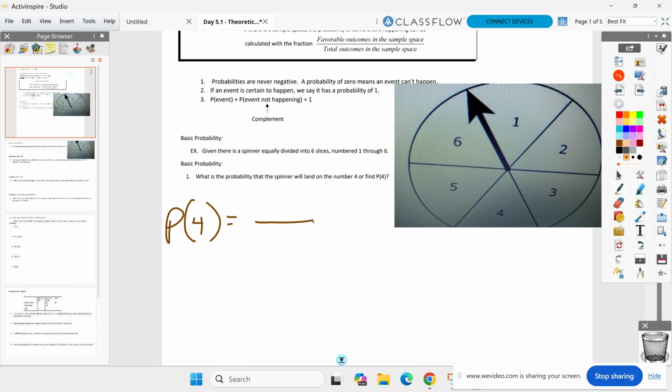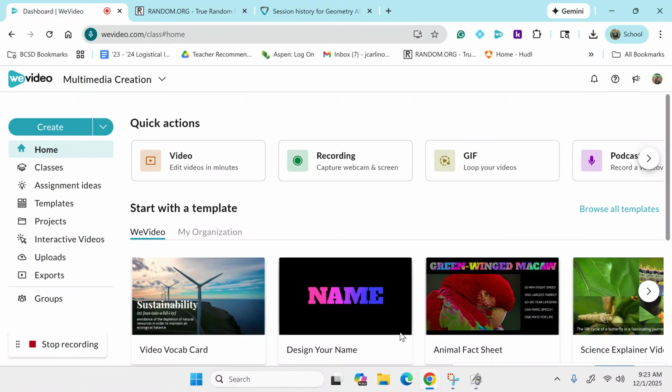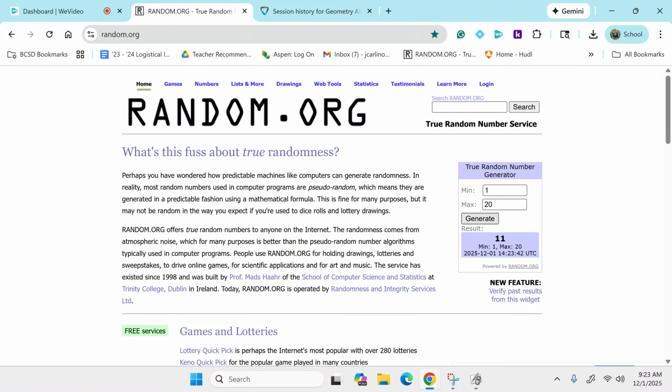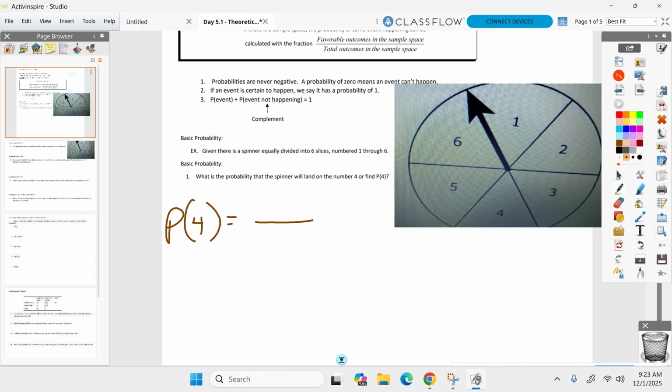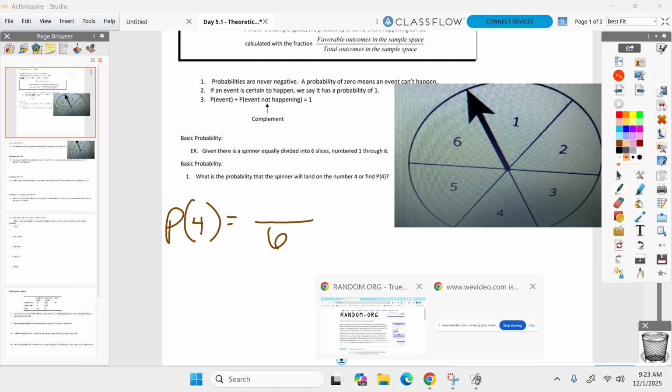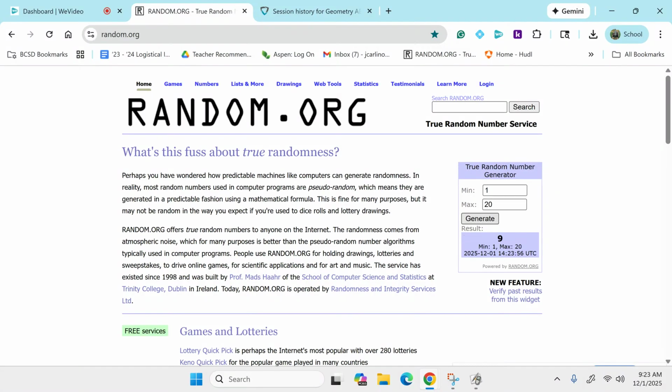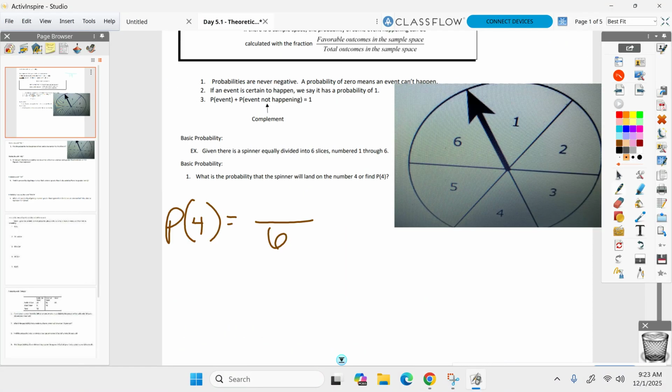It's going to be a fraction. On the bottom is all your choices. How many choices do I have here on the spinner? Grayson, good talk. Wes, how many options? I have 6 options. And out of those 6 options, how many are a 4? I'm not trying to blow anybody's minds here. Gabriella, how many are a 4? Just one of them. So the probability of spinning a 4 is a 1 out of 6 chance.